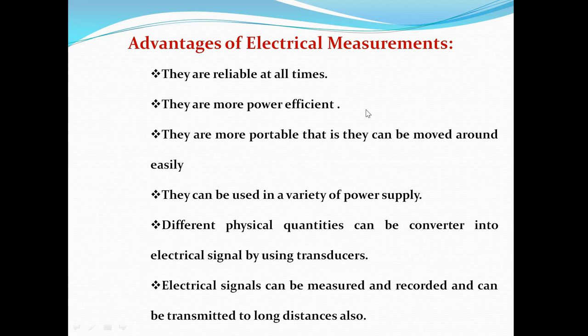So next is the advantages of electrical measurement. So first, they are reliable at all times. It means what? Whatever the weather condition it may be, the electrical instrument gives the proper reading, whether it may be a rainy season or a summer season. According to season, it won't change its reading. So it is reliable in all weather conditions. So they are more power efficient. So they will give 100% efficiency.